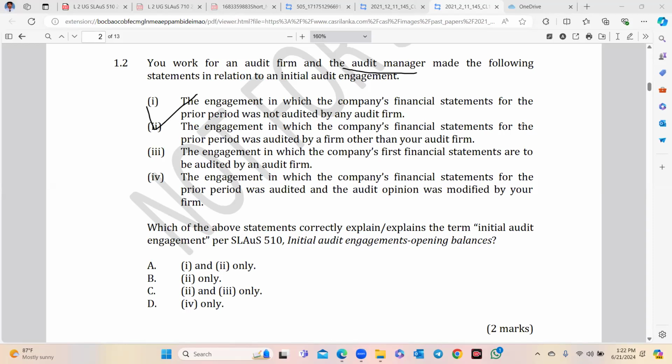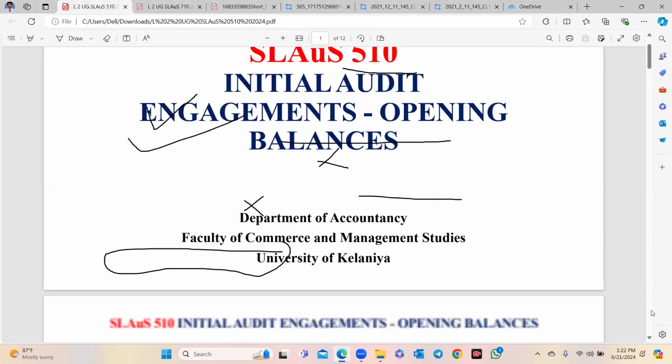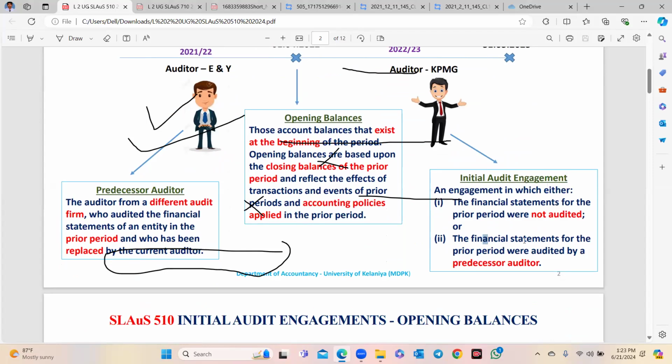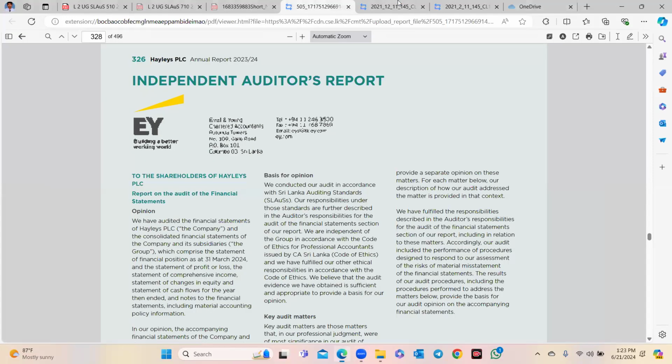The engagement in which the company's prior period was audited by another audit firm other than you. Yes, it is correct. The engagement in which the company's first financial statements are to be audited by another firm. No. The engagement in which the financial statements for the prior period were audited and had an audit opinion. No, it is wrong. So 1 and 2, answer A is correct. Here, I will show you where it is. You can see here, the standard is applicable in only two circumstances: the financial statements for the prior period not audited, or the financial statements for the prior period audited by a predecessor auditor. With that note, we conclude this part, and now let's move to the next one.